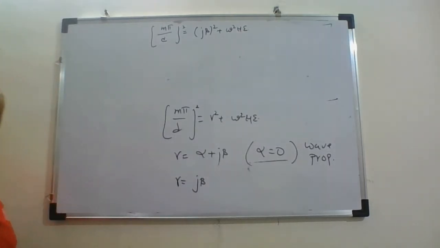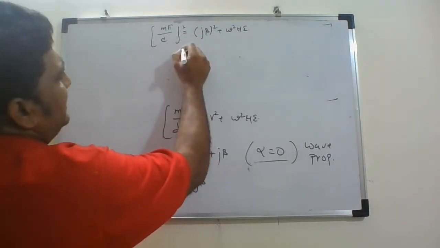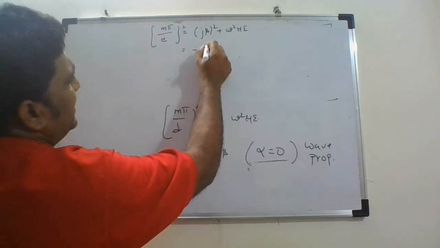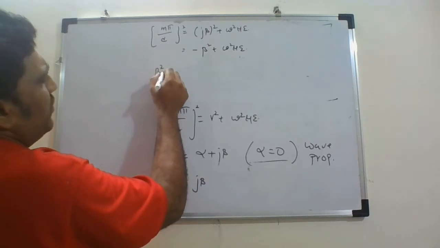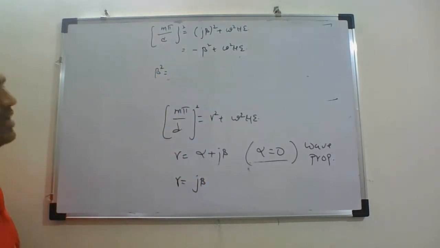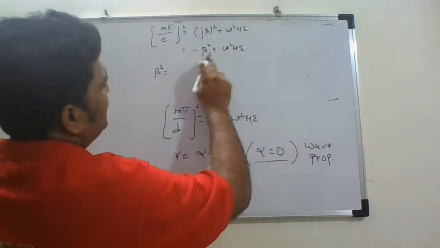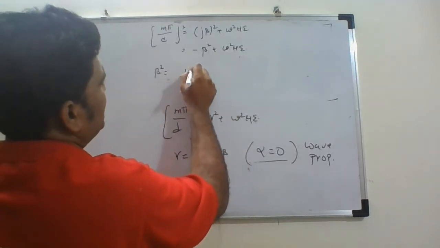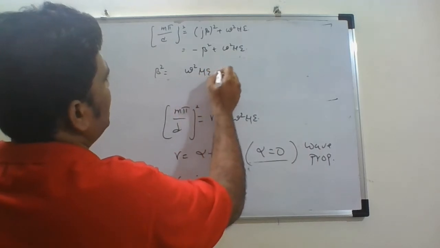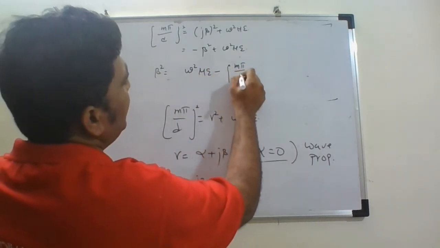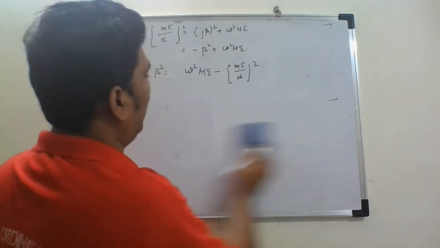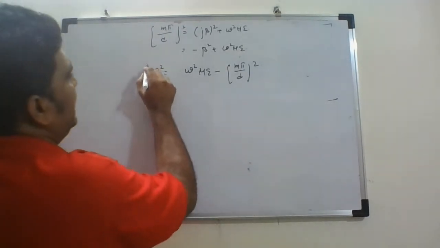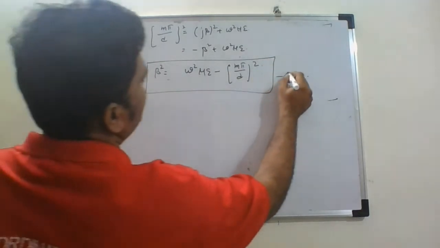Now I want the expression for beta. Since j^2 is minus 1, this will be minus beta^2 plus omega^2 mu epsilon. So I want beta^2 from this. Beta^2 is equal to omega^2 mu epsilon minus (m pi by d)^2. This is the expression I'll get. Let this be equation 1.